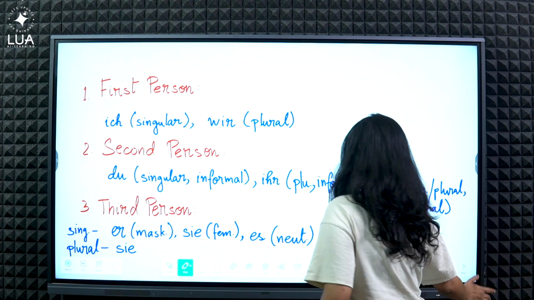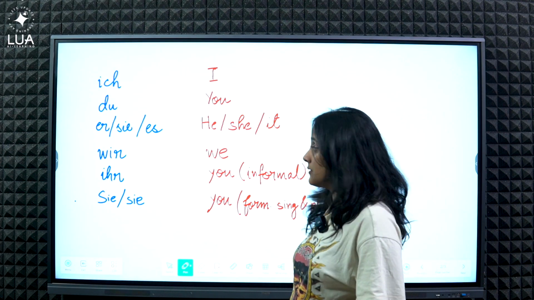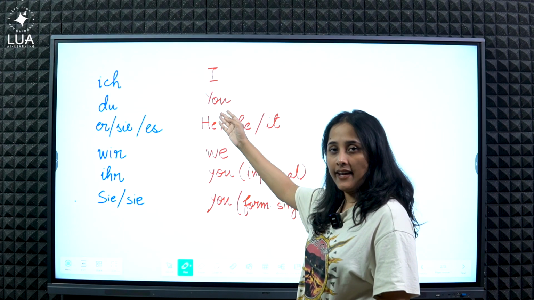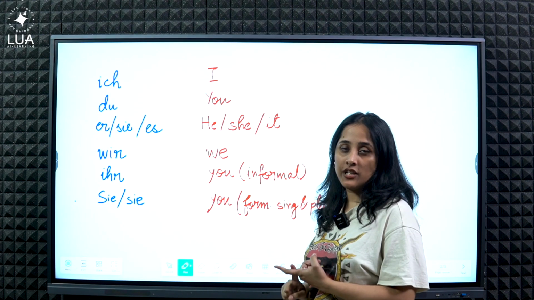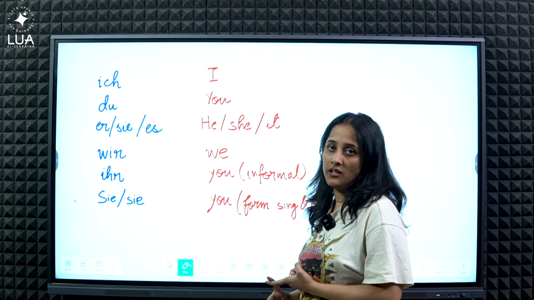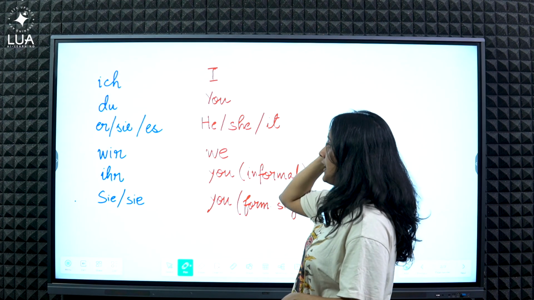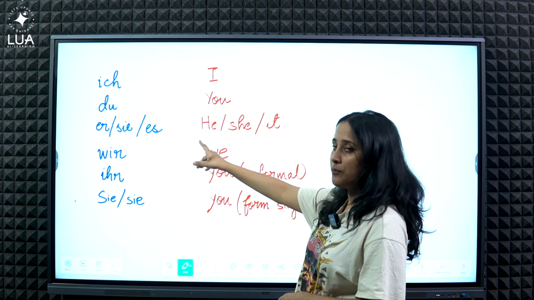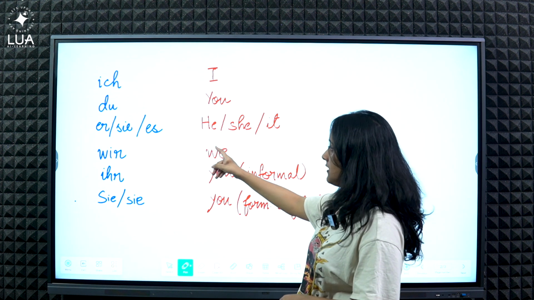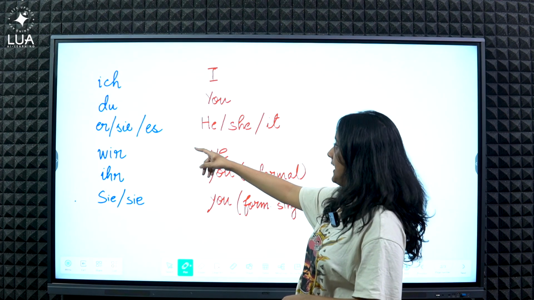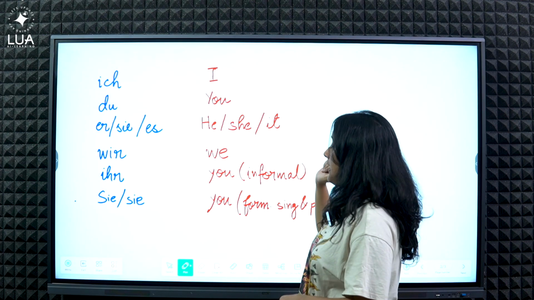So let's review these pronouns in English. Ich means I, du, you, and as I have mentioned, singular, second person, informal. Then comes your third person singular pronouns, er, sie, es. Er means he, sie means she, and es means it.